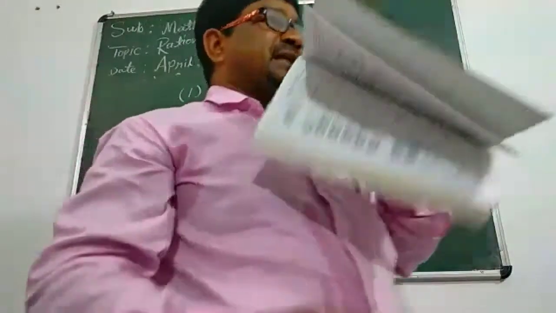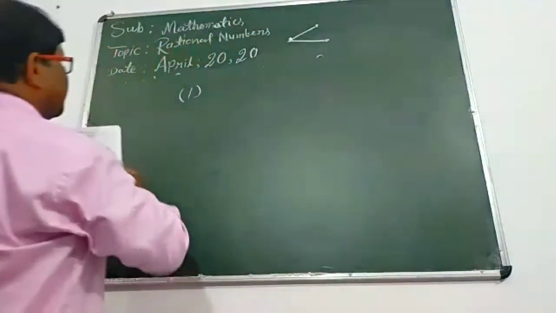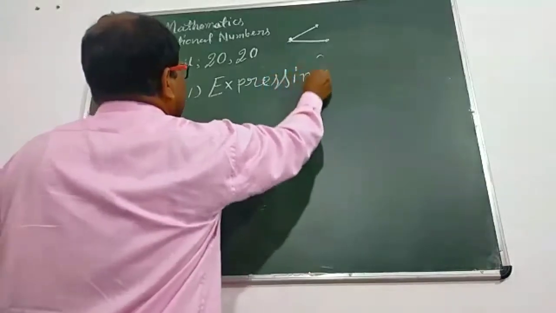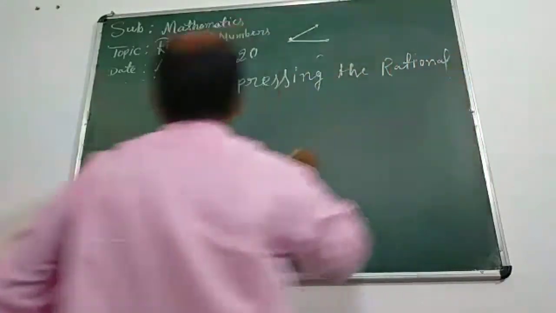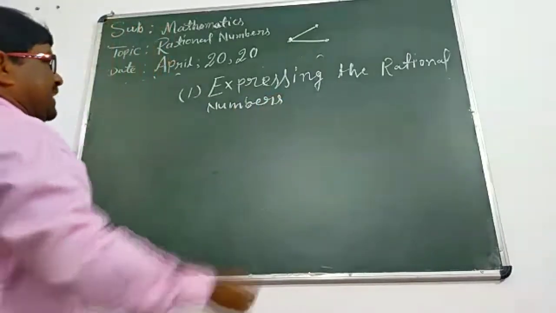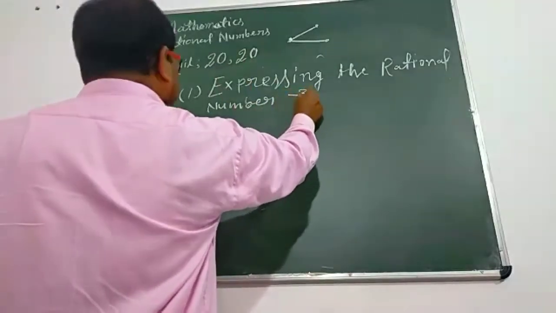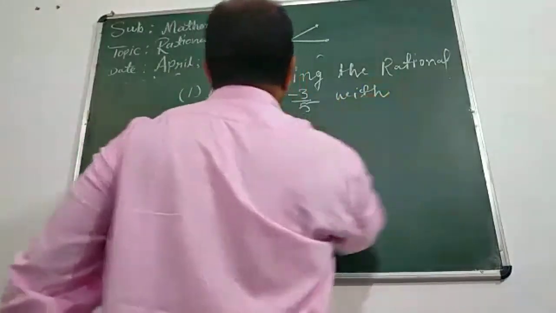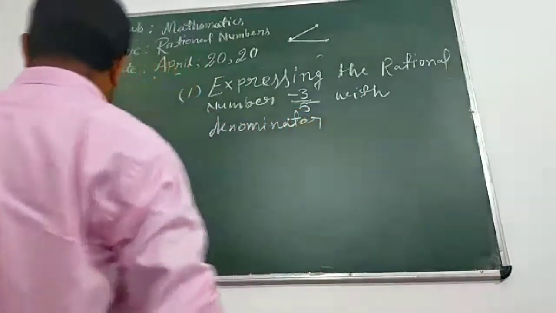Expressing the rational number. Suppose the number is minus 3 upon 5, with denominator 20.